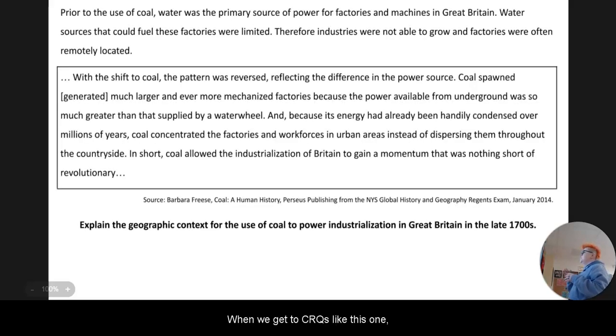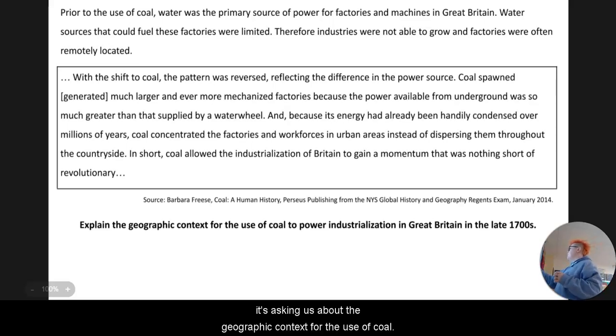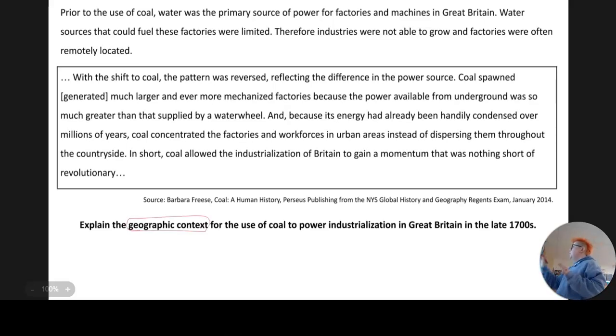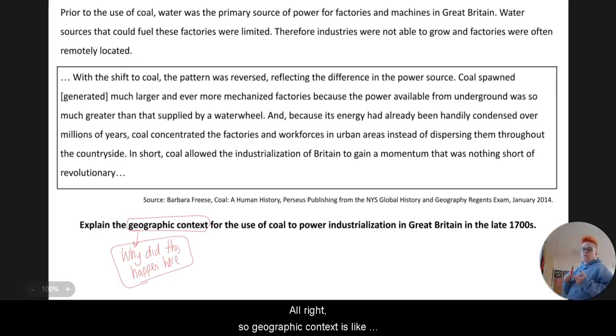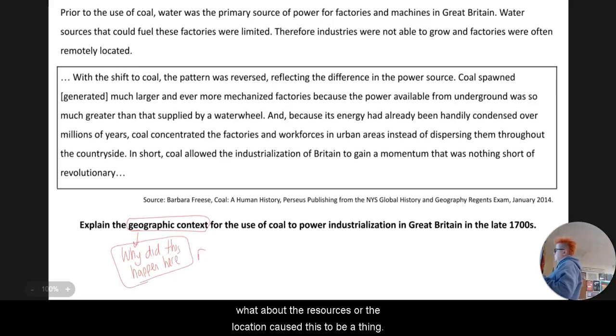All right, when we get to CRQs like this one, it's asking us about the geographic context for the use of coal. Geographic context is basically asking you, why did this happen here? So geographic context is like, what about the resources or the location caused this to be a thing?